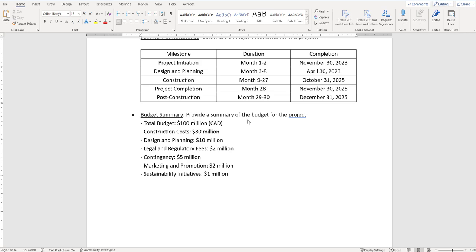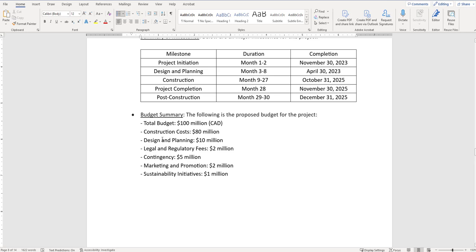So the next piece is the budget. So budget summary, provide a summary of the budget for the project. I would change this and say the following is the budget, or the proposed. The following is the proposed budget for the project.